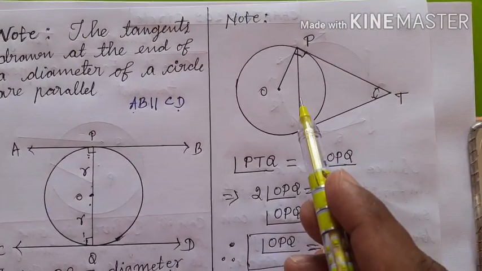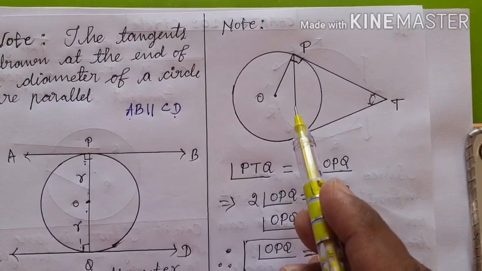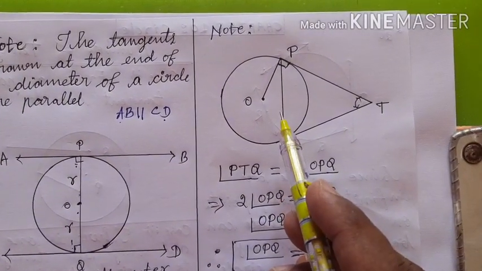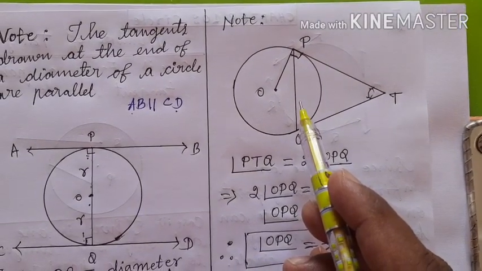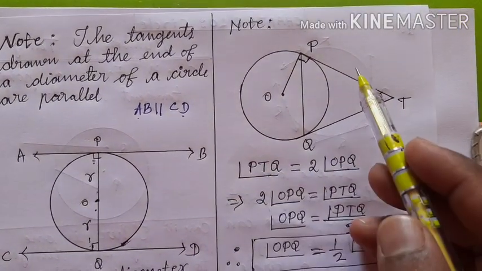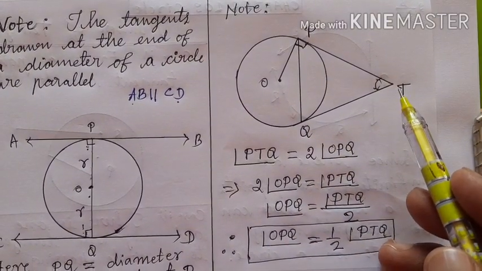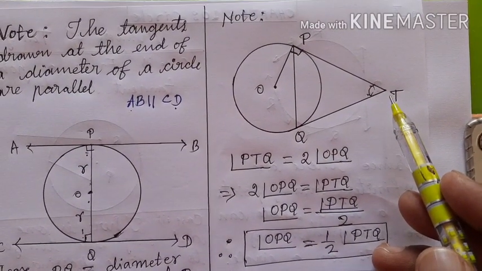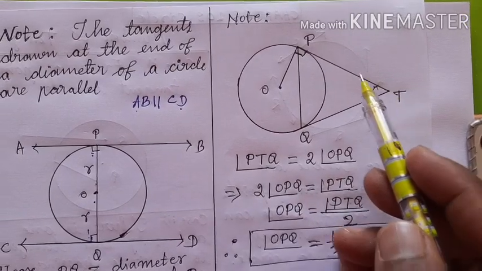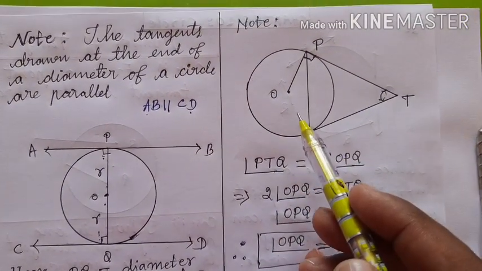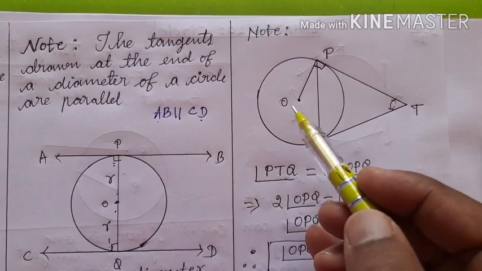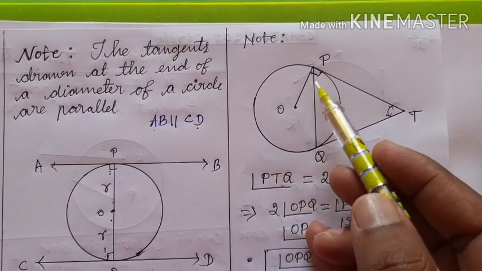This is also one more very important and interesting property, and you can take it as an activity today. Draw a circle with center O. Take an external point T. From the point T, draw a tangent TP to the given circle. After that, join OP.